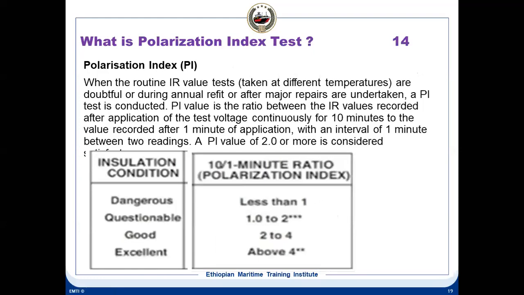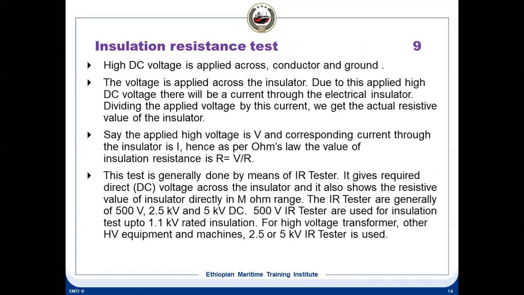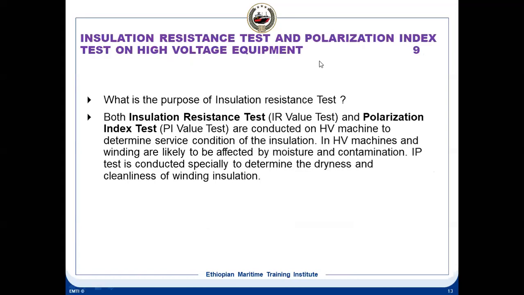So these are the various tests. Insulation resistance test and polarization index test on high voltage equipment. On high voltage equipment, we are doing all these tests: the insulation resistance test, the DAR test, the polarization index test, and the hipot test also. Especially the polarization index test is carried out on high voltage equipment. This test can also be carried out on low voltage equipment; there are no restrictions on that.